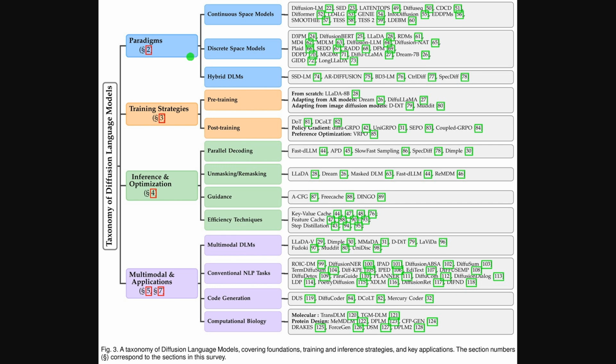Okay, this taxonomy diagram organizes the field at a glance. Start by scanning the full chart, which branches into 4 columns that map paradigms, training strategies, inference and optimization, and applications. Moving down the first branch, you see continuous space, discrete space, and hybrid models, each with example systems. Then the next branch lists pre-training and post-training methods, including policy gradient and preference optimization. Continuing rightward, the inference branch highlights parallel decoding, unmasking, and guidance, plus efficiency tricks. Finally, applications span multimodal, conventional tasks, code, and biology.